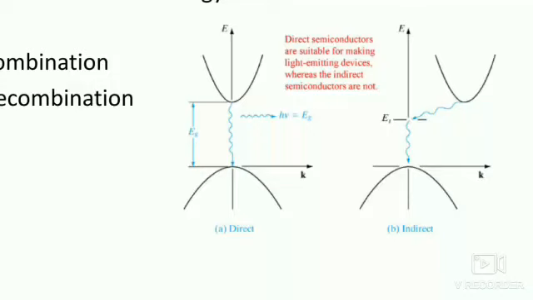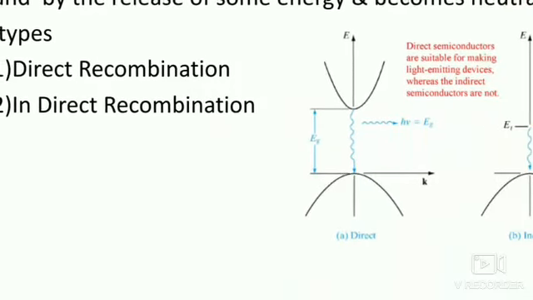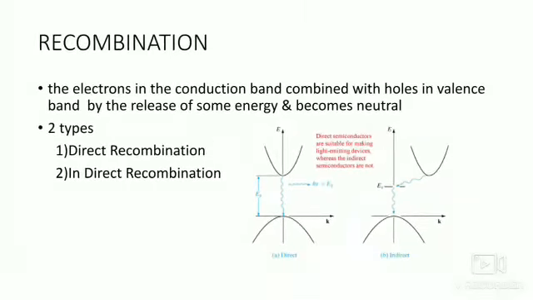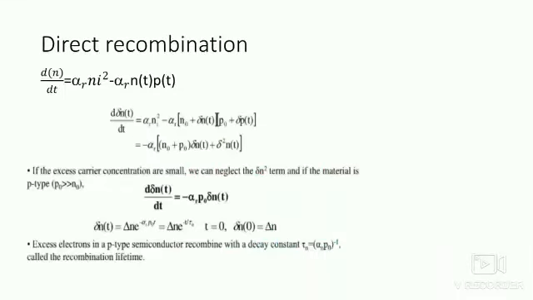But in the case of indirect, it is not falling directly, it reaches a level called the recombination center. From there, it then transitions to the valence band. The semiconductor having direct recombination is called a direct band gap semiconductor, example gallium arsenide, and the semiconductor having indirect recombination is called an indirect band gap semiconductor, examples are silicon and germanium. So this is the introduction about the excess